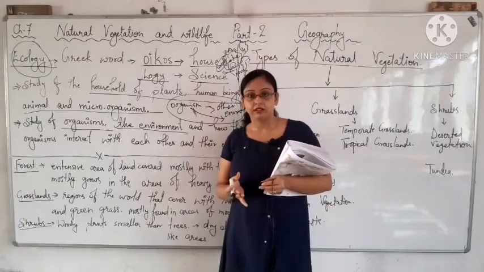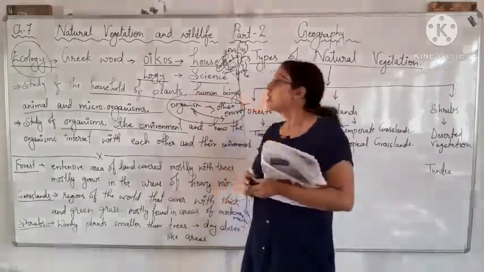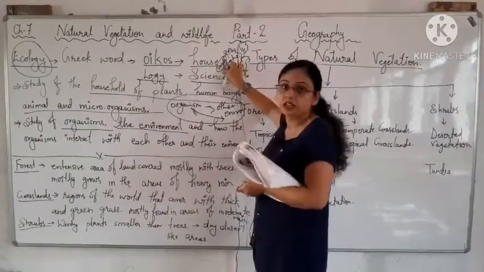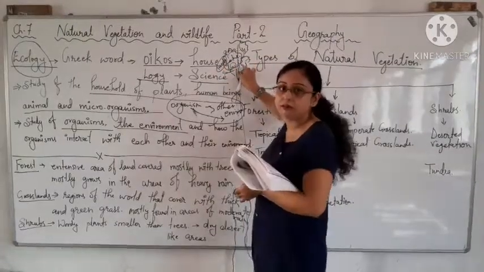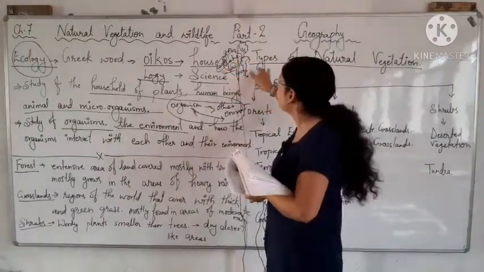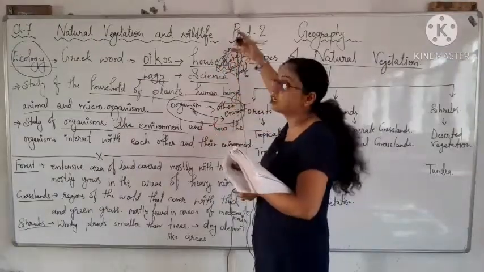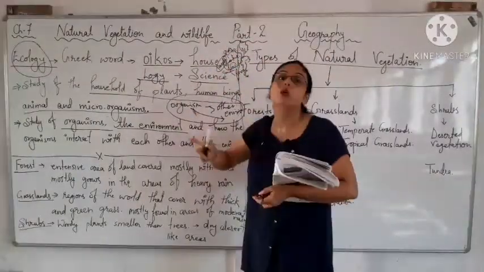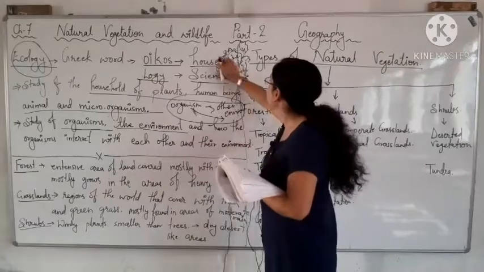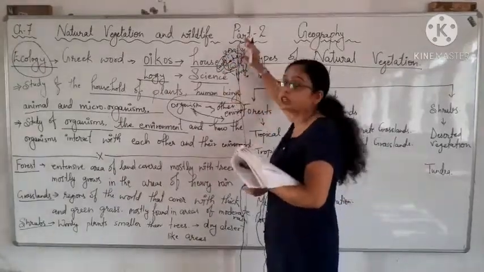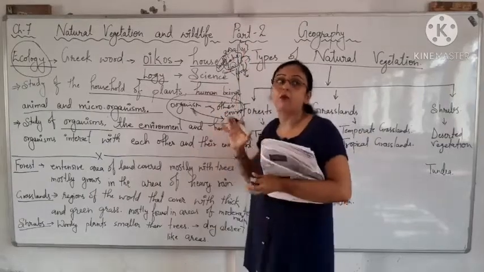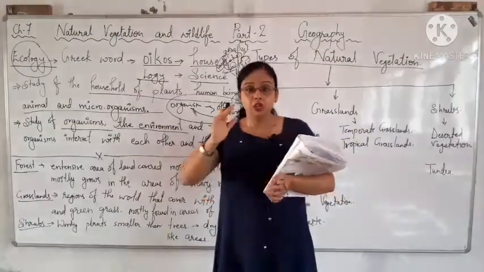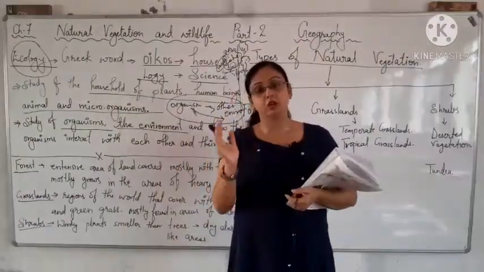So how the frog will interact with the insect, how the frog will interact with the swan, and how these living organisms will interact with the environment, that is called ecology. These living organisms with their current environment are forming a small ecology.